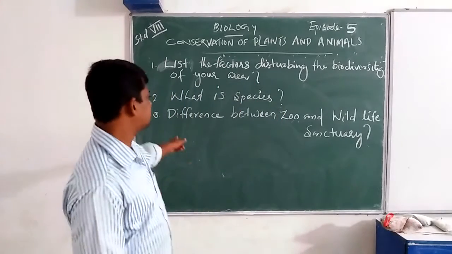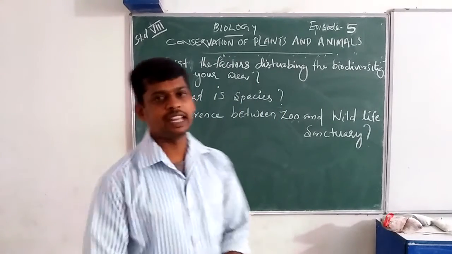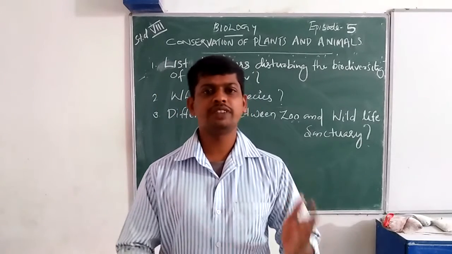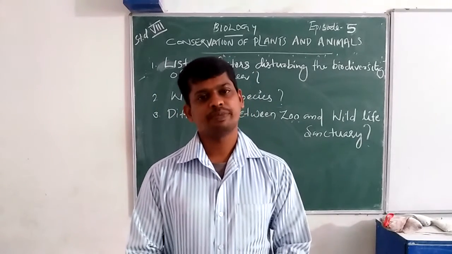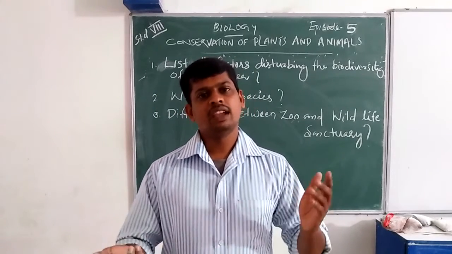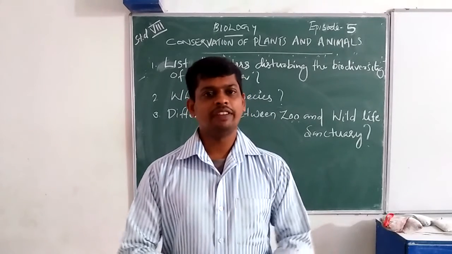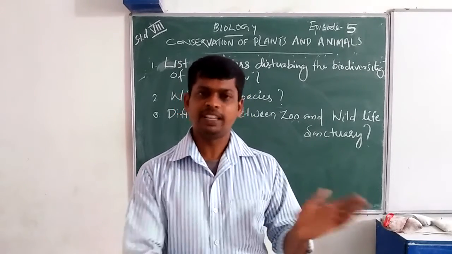The third one is the difference between a zoo and a wildlife sanctuary. The main difference is that a zoo is an artificial wildlife setting.